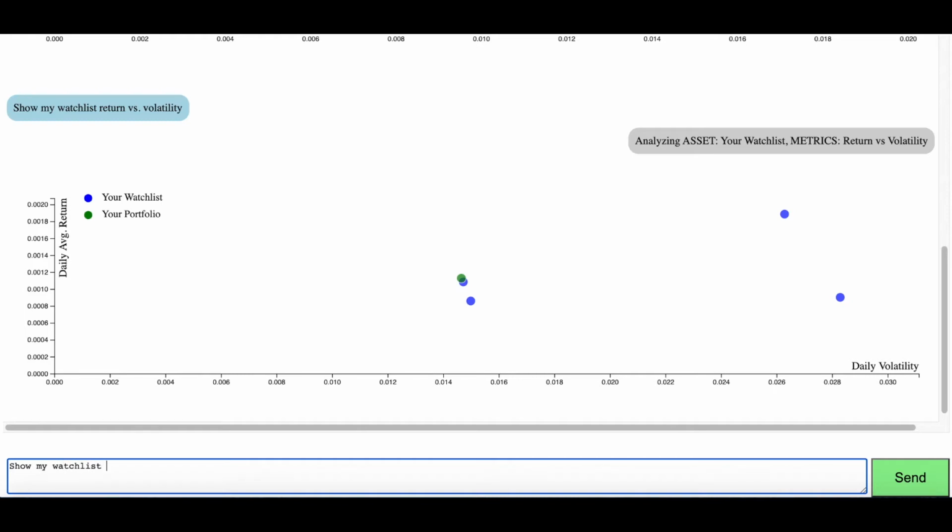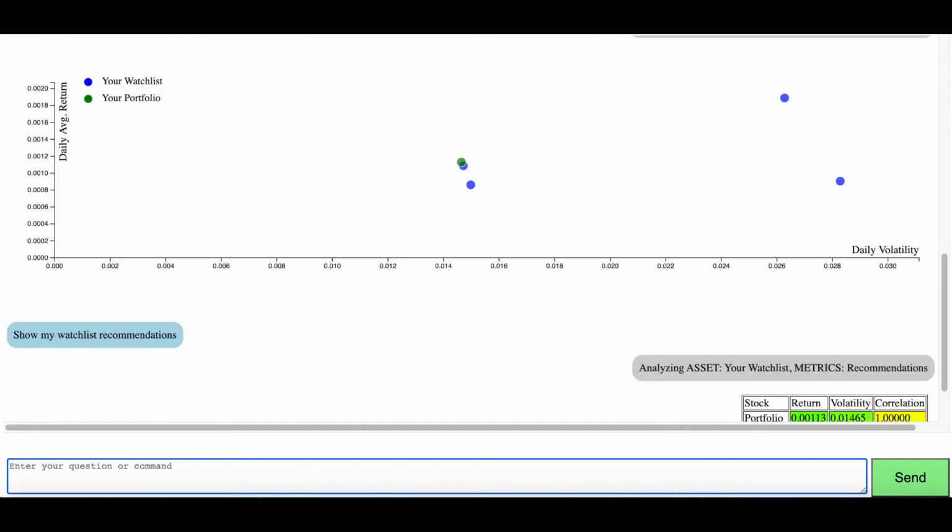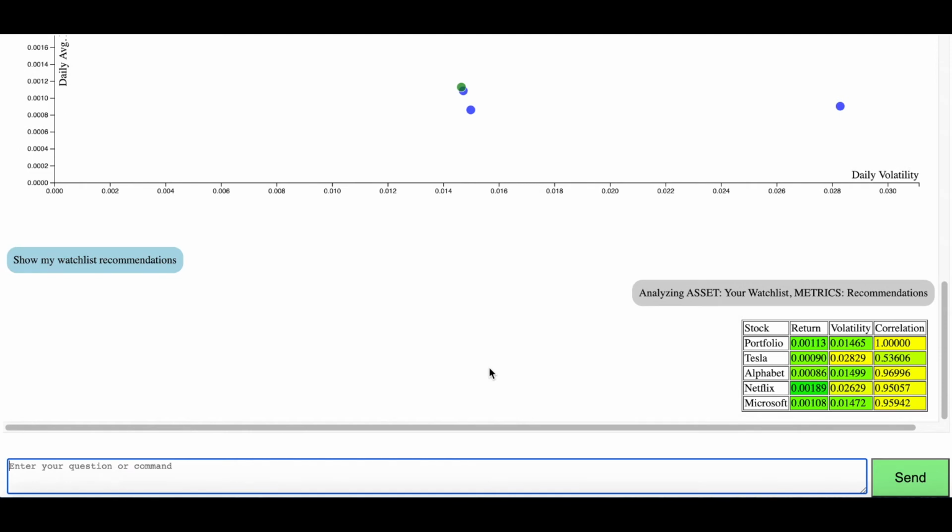Next up, I type in "show my watch list recommendations," and it shows the values of my daily average returns, my daily volatility, and daily correlation based on numbers between 2014 and 2019. Here's an opportunity to use different parameters like Sharpe ratio and Sortino ratio and get different values, so that your recommendations may look different as well.